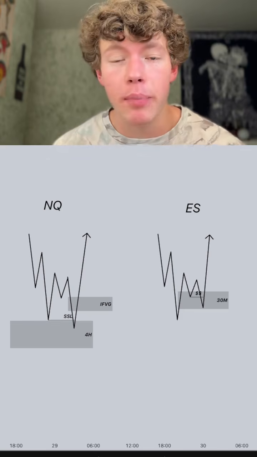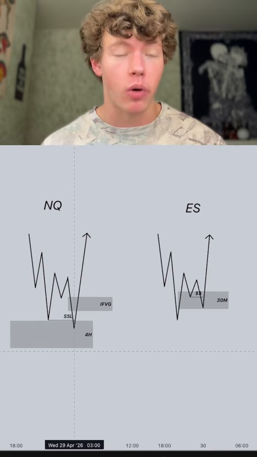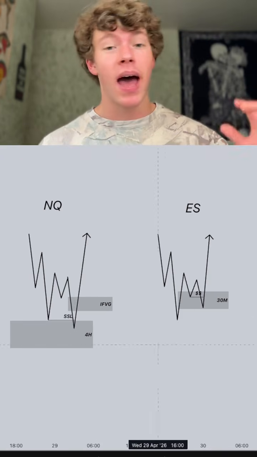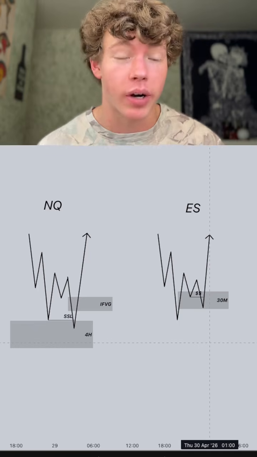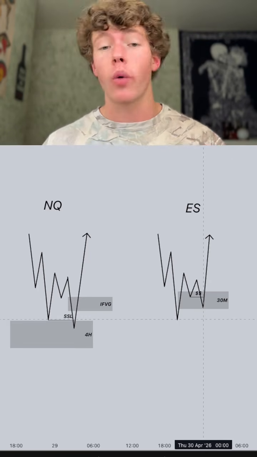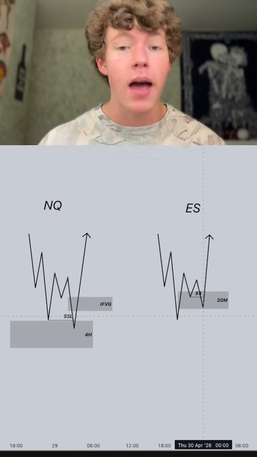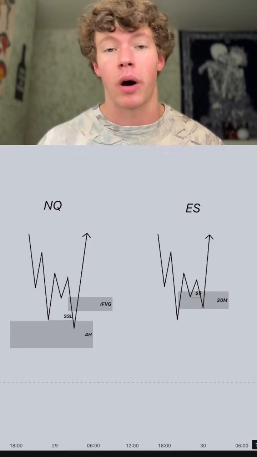So looking at this example, we can see that NQ has swept major sell side liquidity inside of a 4-hour bullish fair value gap where we then get our inversion. You can see that ES has not swept our major sell side liquidity, but has swept our intermediate term low inside of a 30-minute bullish fair value gap. So although we have not swept the same form of liquidity or tapped into the same high time frame PDA, both assets are still in a spot of distribution.